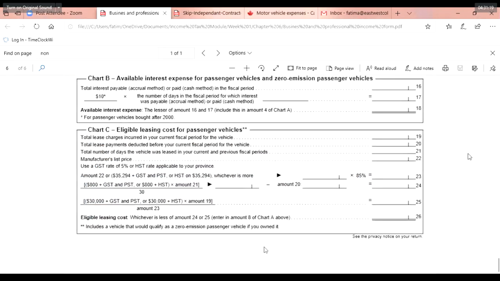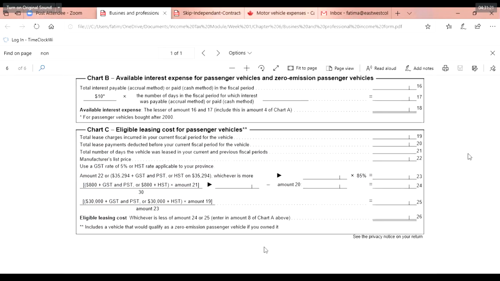Eligible leasing cost for passenger vehicle includes the vehicle that would qualify as a zero emission passenger vehicle if you owned it. Total lease charge incurred in the current fiscal period for the vehicle. Now, guys, there are lots of bases there. So try to make sure not to get confused, but this is the straightforward thing. You just have to calculate it and then go ahead with it.